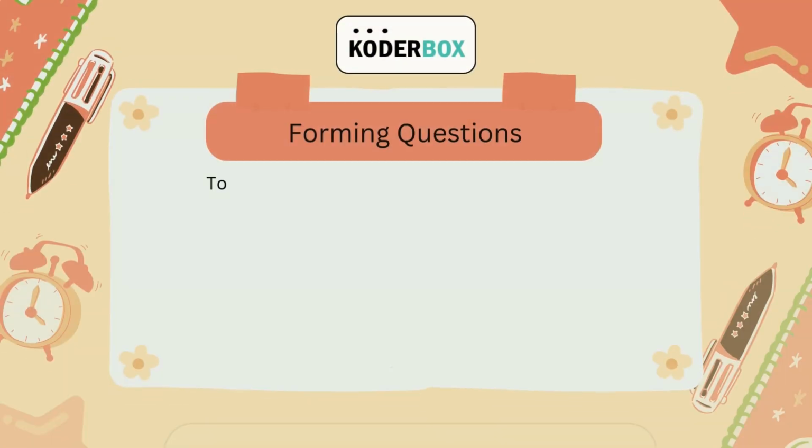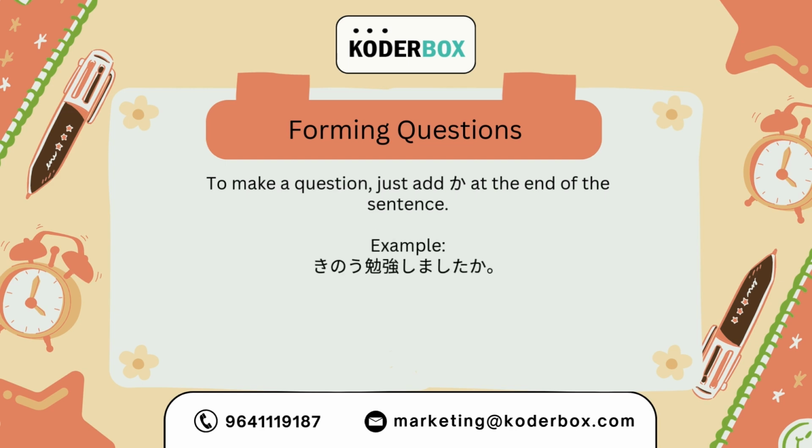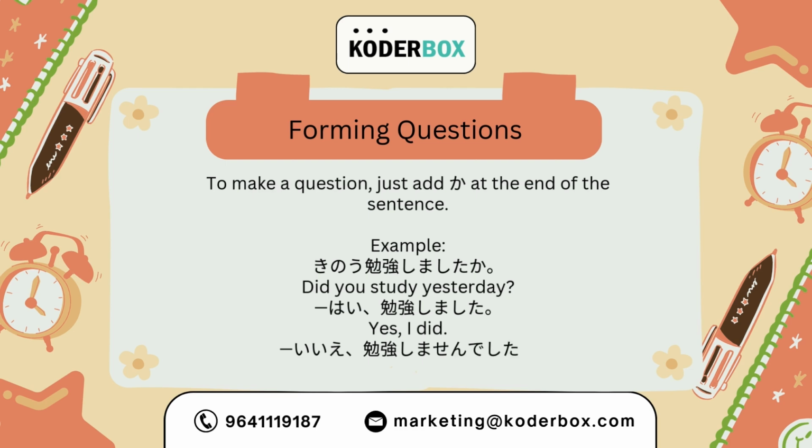Now, to form questions, just add ka at the end of the sentence. Say, for example, 昨日勉強しましたか? Did you study yesterday? はい、勉強しました. Second example, いいえ、勉強しませんでした.